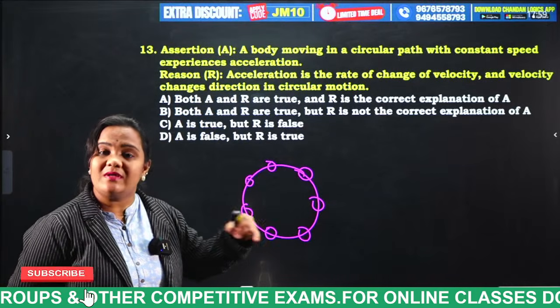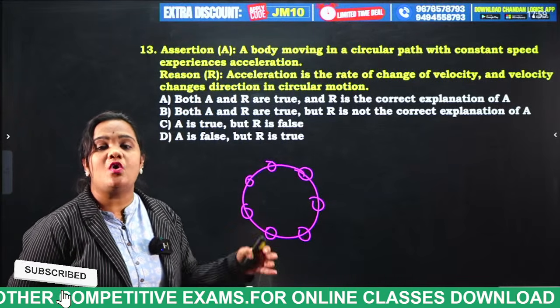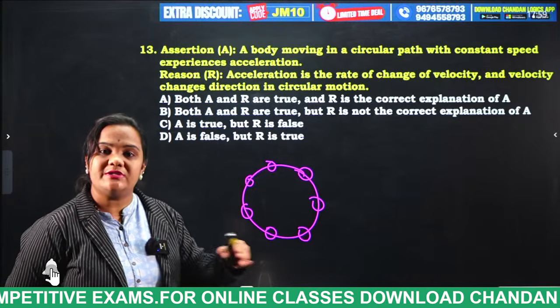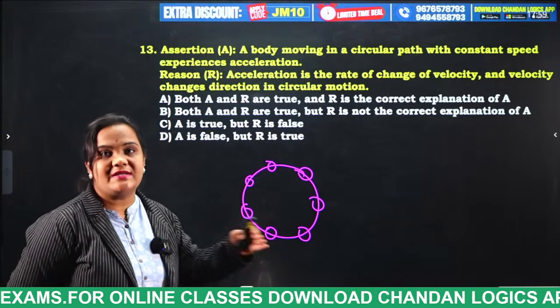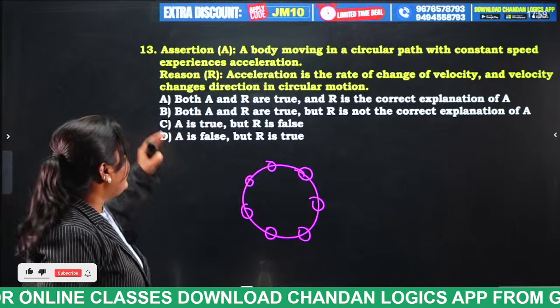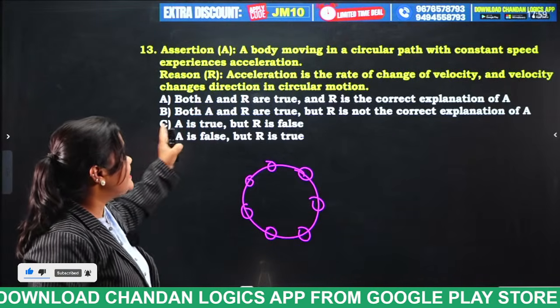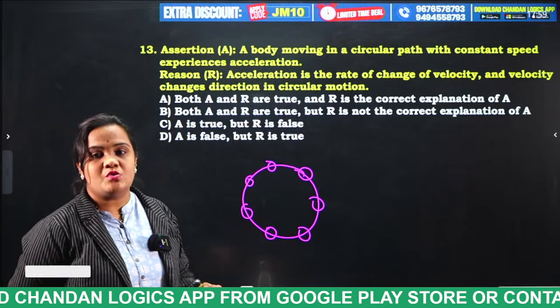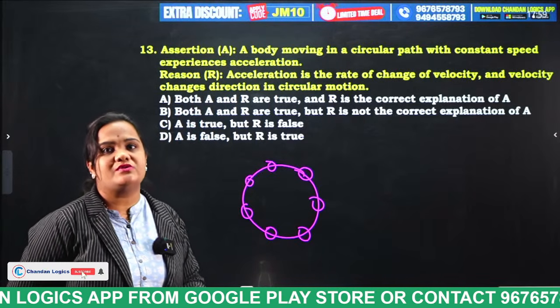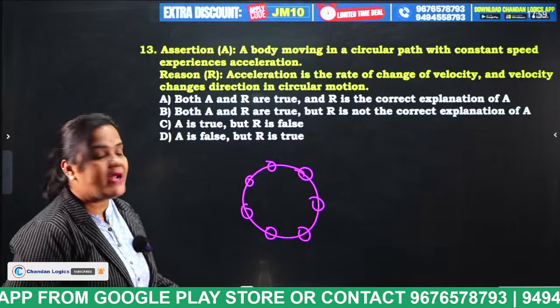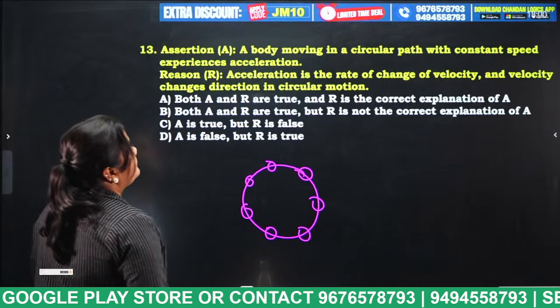As it is moving at the same speed, there is no change in velocity. If there is no change in velocity, no acceleration is generated. And the reason: acceleration is the rate of change of velocity and velocity changes direction in circular motion. So what is the answer for this question, students? Both A and R are true and R is the correct explanation of A.